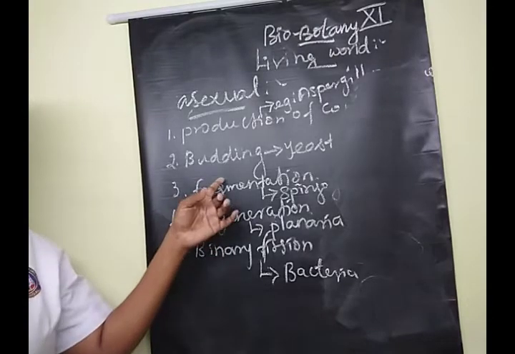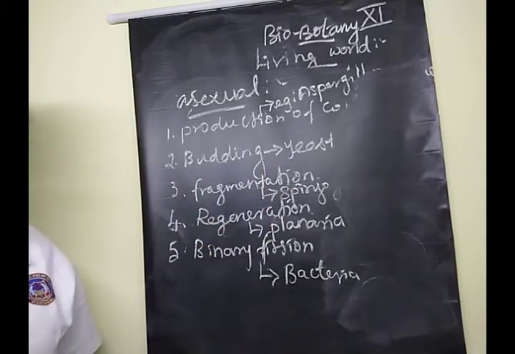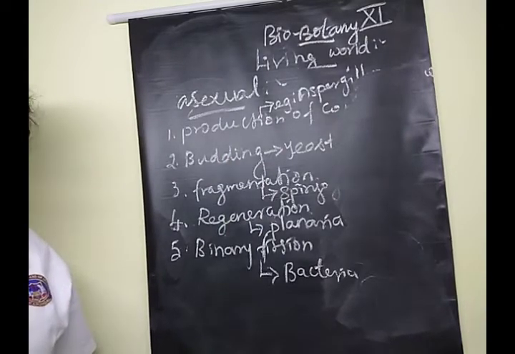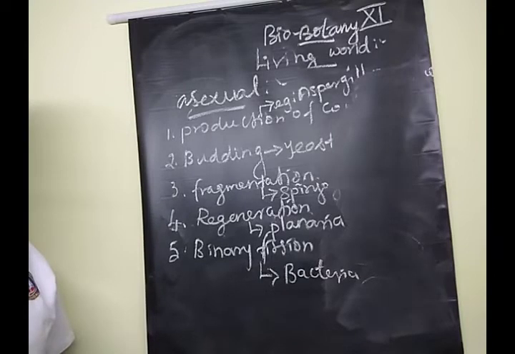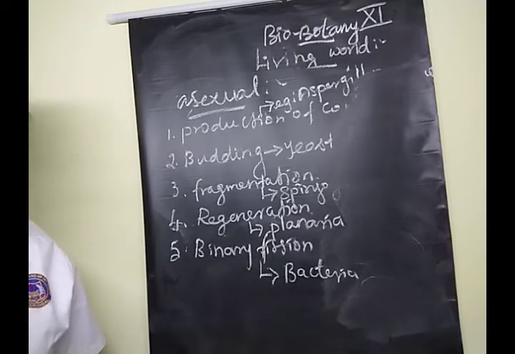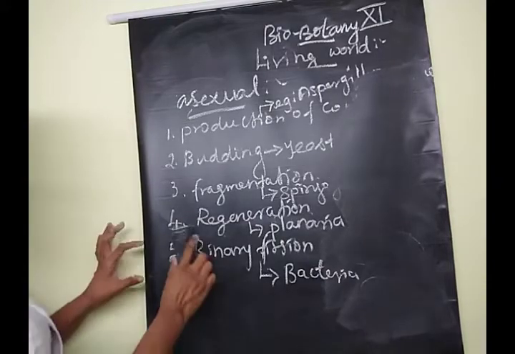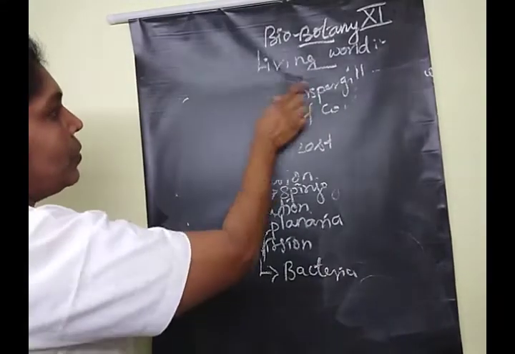Budding, with examples yeast and Hydra. Fragmentation, example Spirogyra. Regeneration, Planaria. Binary fission, bacteria. Clear, children? Yes. Next, we shall move on.